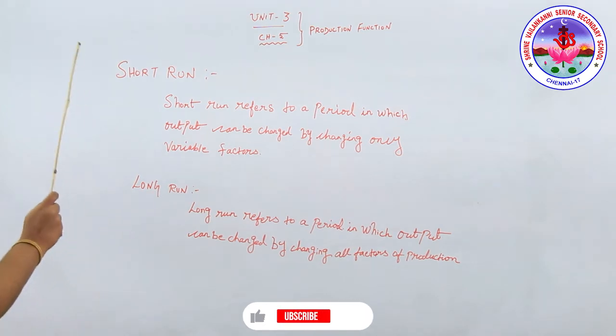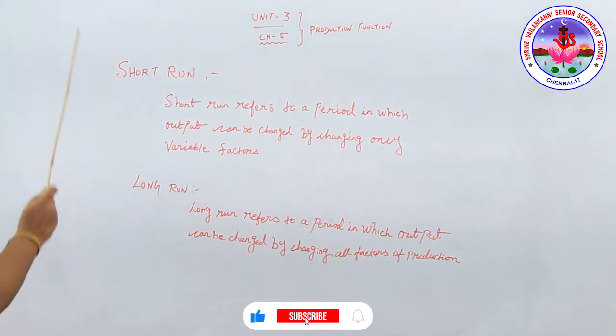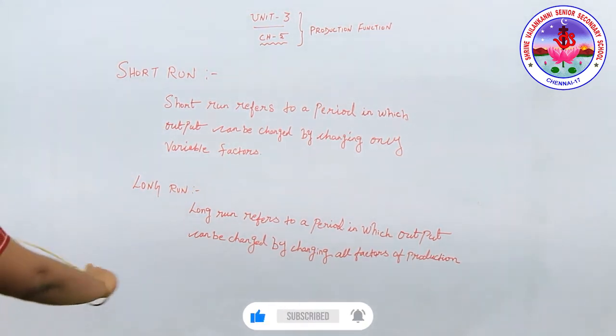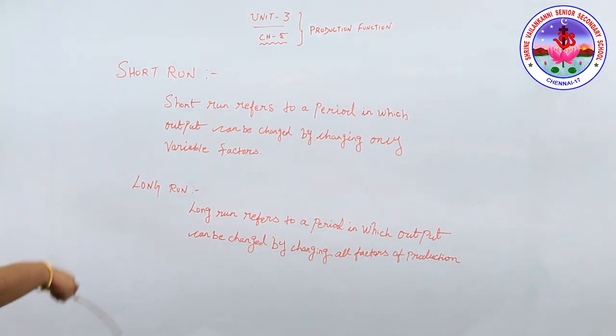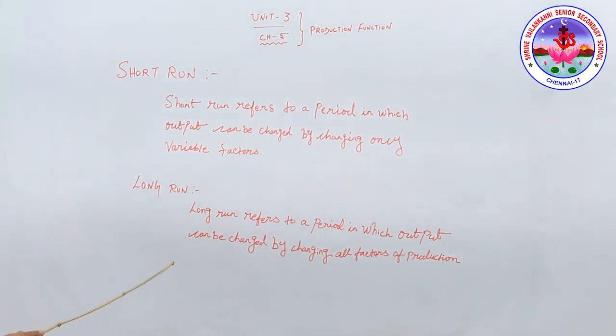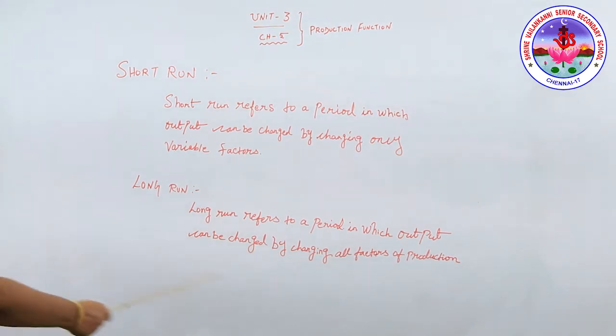Okay, so in the long run, it's a period that is long enough for a firm to adjust all the inputs according to the changes in the condition. So in the long run, firms can change their factory size, switch to new techniques of production, and purchase new machinery, etc.